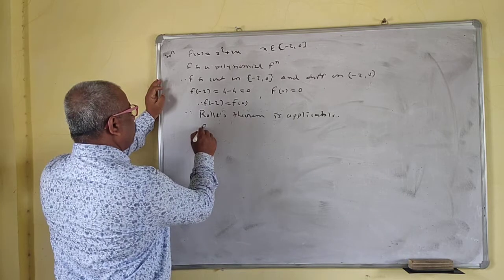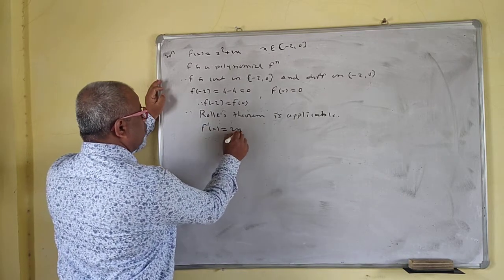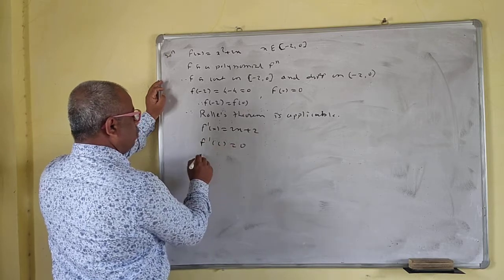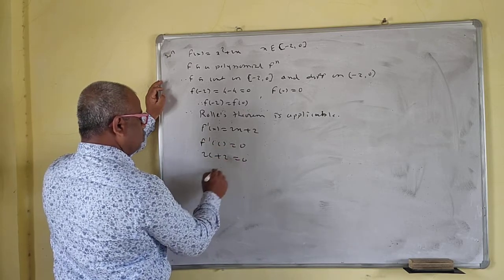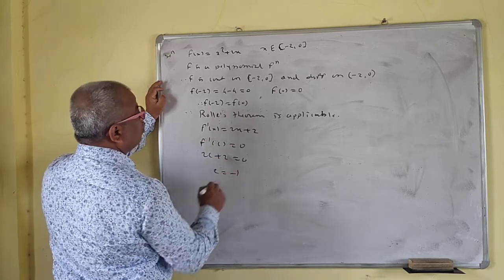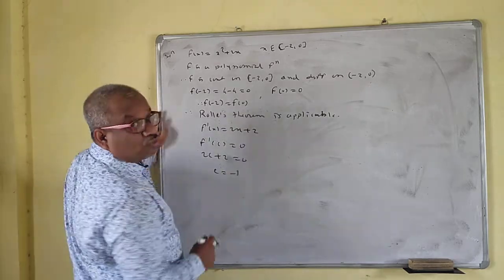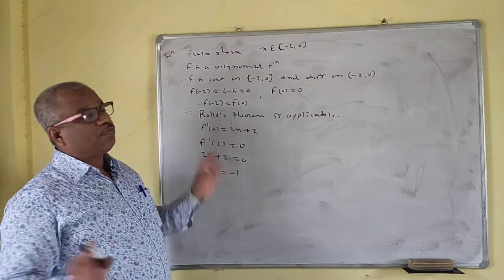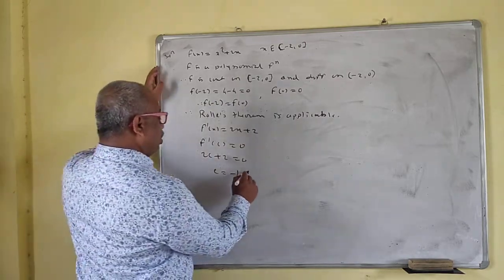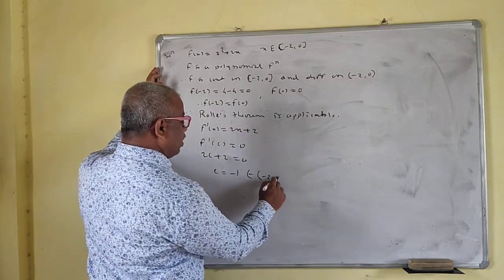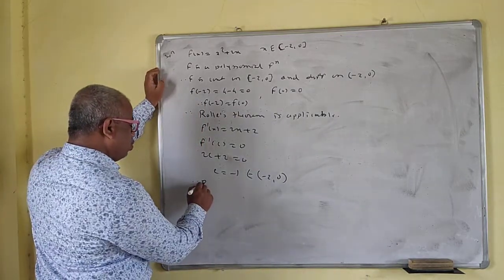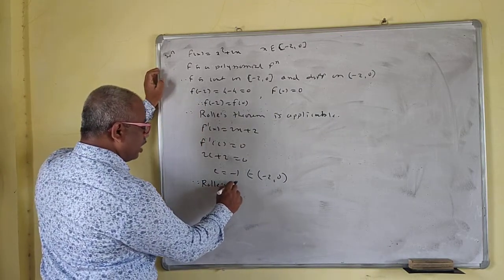So we'll find the derivative now. f prime x is equal to 2x plus 2. So f prime c is equal to 0. So 2c plus 2 is equal to 0. c is equal to what? Minus 1. And it should belong to the interval. If it does not belong to the interval, that means Rolle's theorem is not verified. Now see, this belongs to the open interval (0, 2). Therefore Rolle's theorem